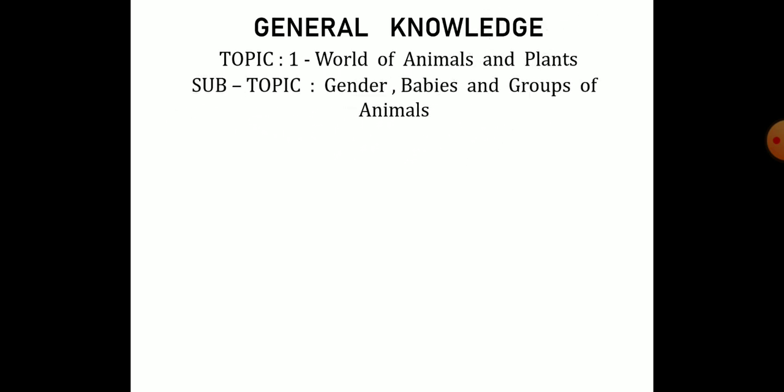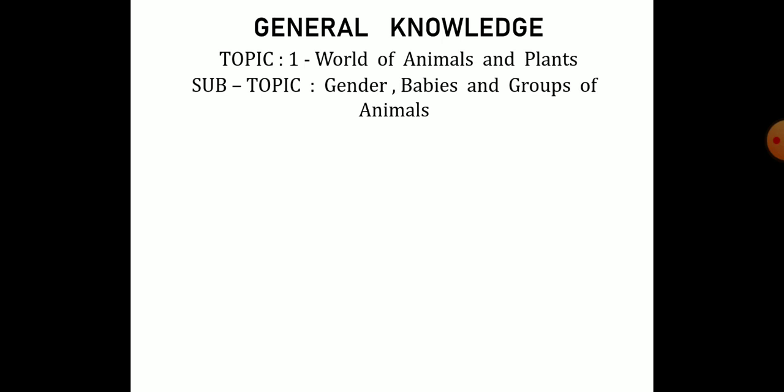The topic is first, World of Animals and Plants, and the subtopic is gender, babies and groups of animals. On page numbers 5 to 11 you can see some animal and bird pictures clearly, and it is also given how you will call the male animal, the female animal, the baby of the animal, and the groups of animals. So you can go through from page number 5 to 11.